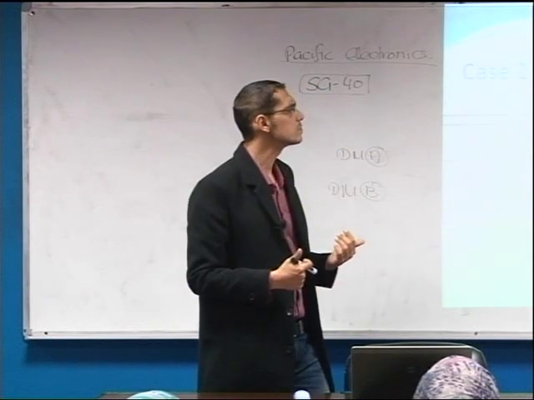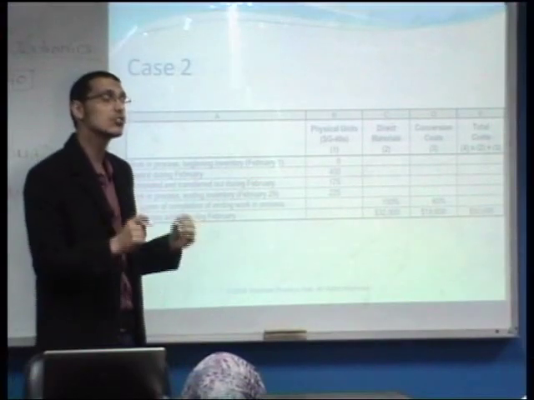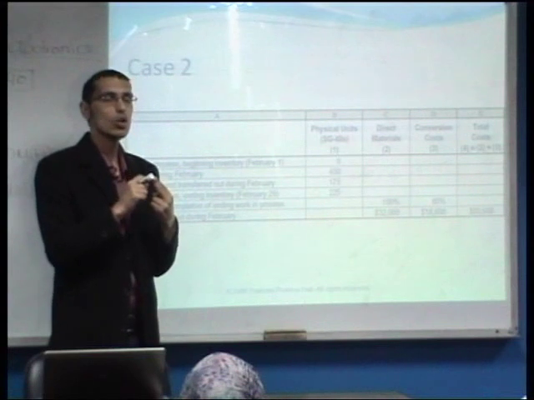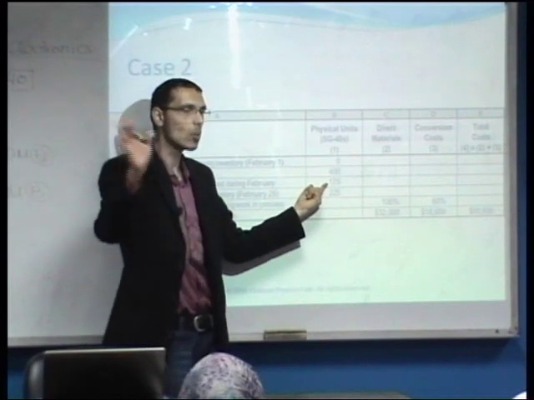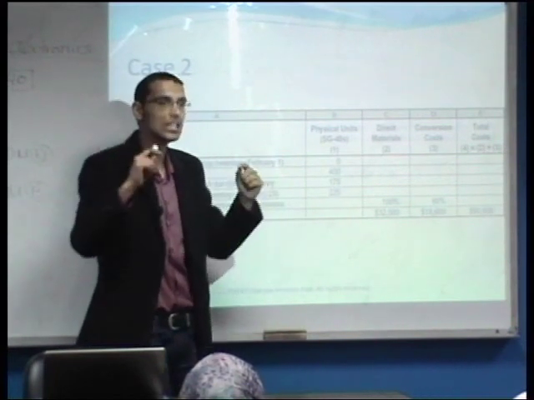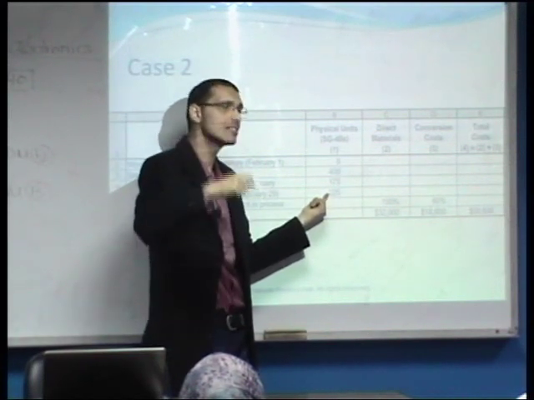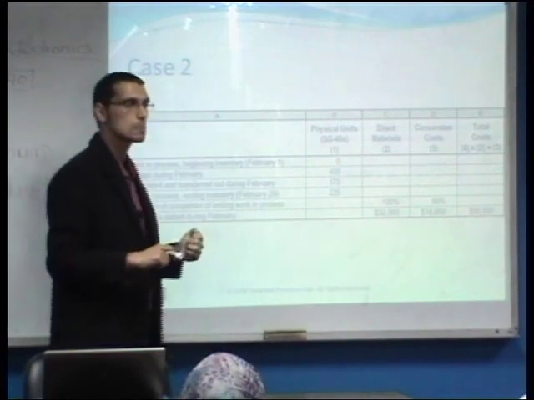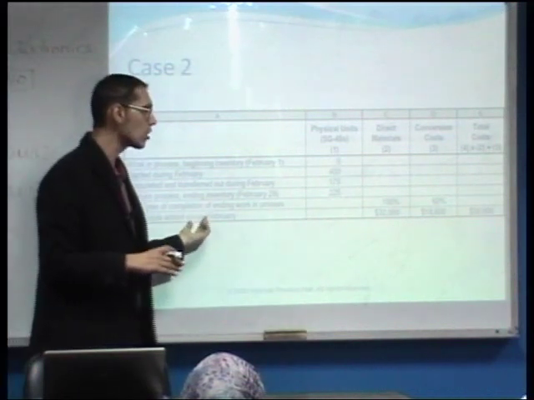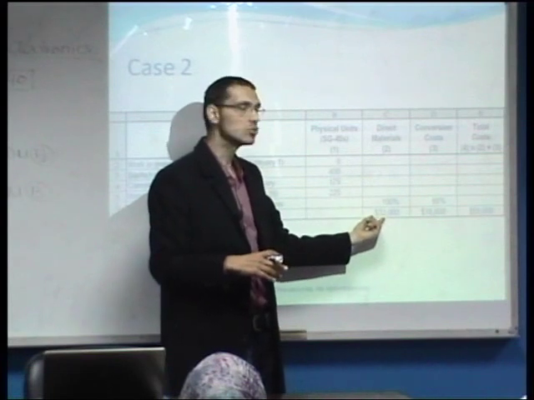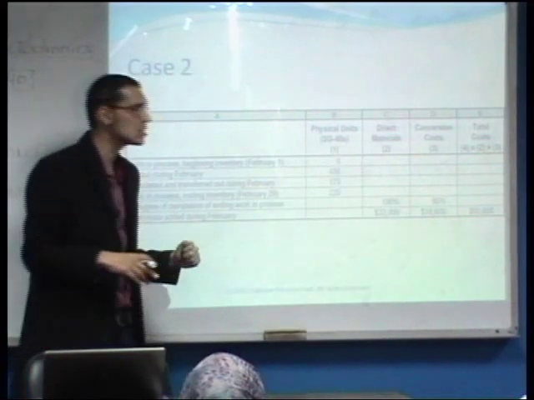Now let us consider the costs. The total costs that are added during February. Of course, now we need to calculate two things. We need to calculate the cost per unit of the 100% finished goods, and we also need to calculate the cost of the ending work in process, the 225 units. They gave us the information of cost. They told us that the total cost added during February, according to the direct materials, is 32,000, and according to the conversion cost, 18,600, with a total of 50,600.